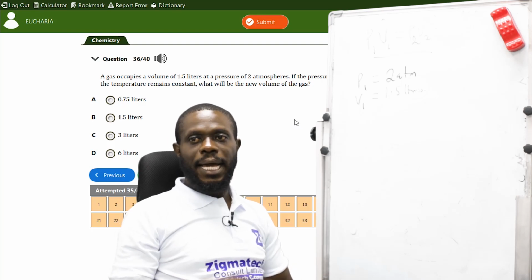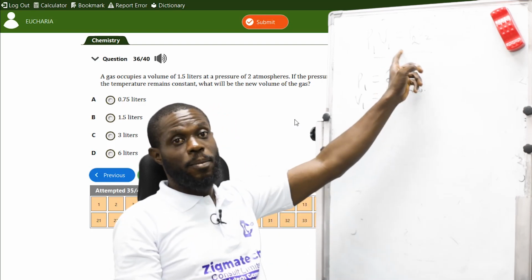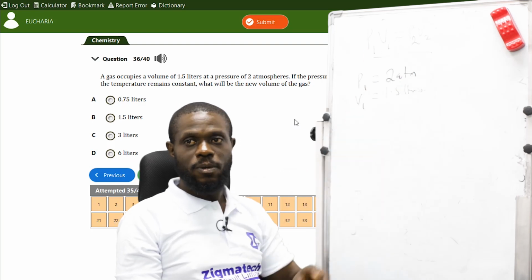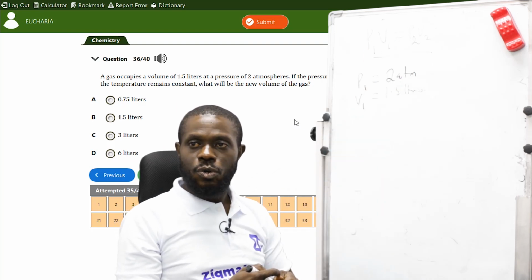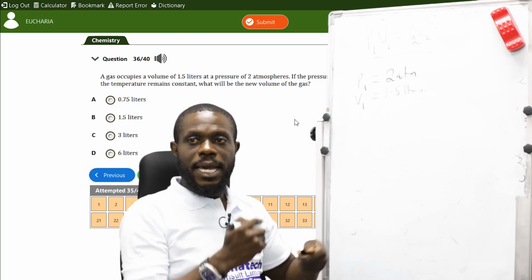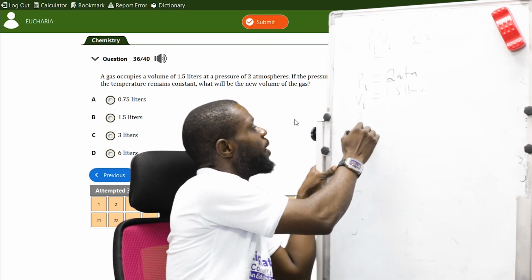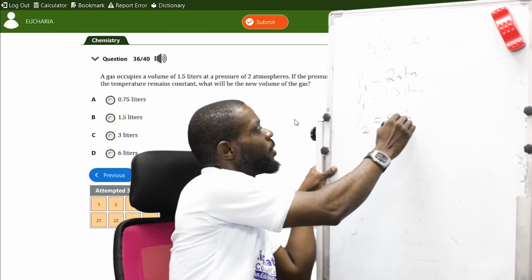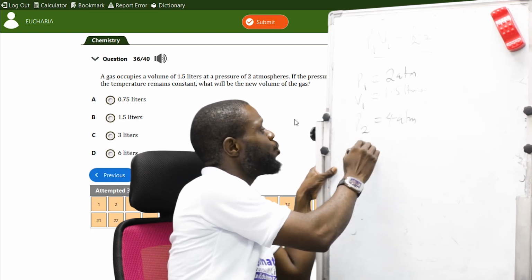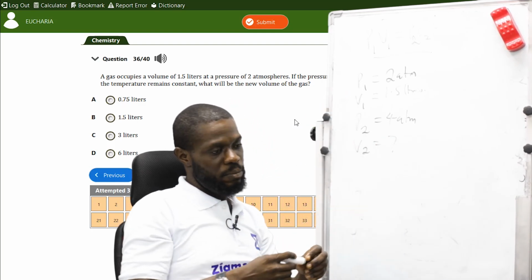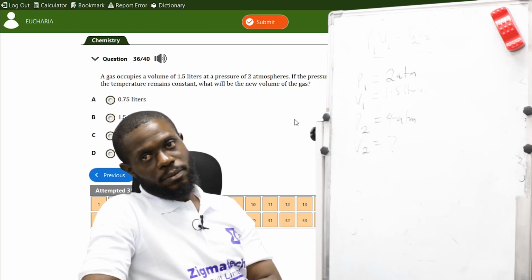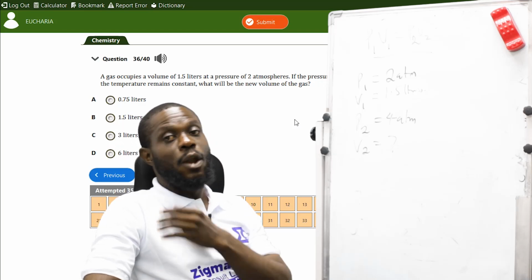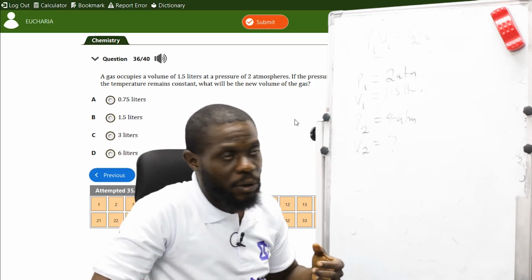Then, this is the formula: P1 V1 equals P2 V2. Our P2 is 4 atmospheres, but our V2 is unknown. So now we are looking for V2. That's what we're looking for.